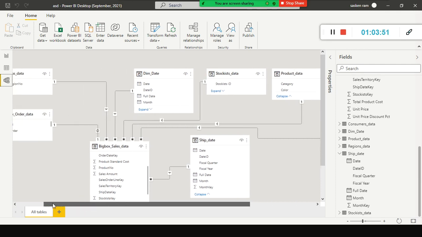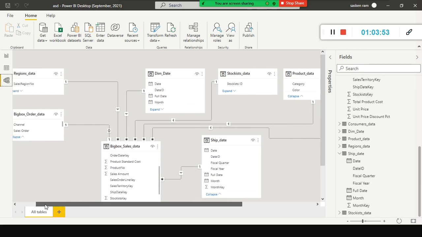Okay, supposing I wanted to get the information between these two tables, or if you want to do slicing and dicing between these two tables, is it possible to do that? Because all these tables are linked with the fact table. None of the dimension tables are linked.